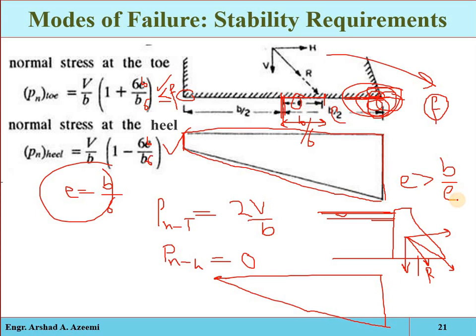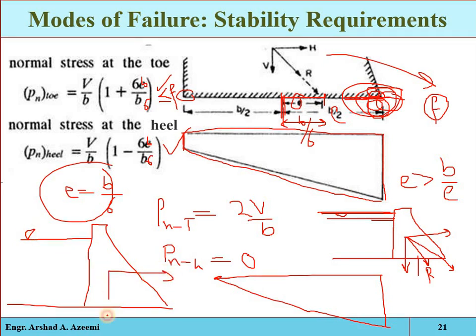Okay, is it clear? See again, suppose that is the foundation, here we have the structure, the obstruction, here we have the reservoir. So for example, that is the sum of the horizontal forces, this is the sum of the vertical forces. Suppose that is the resultant of these two, which is acting at an eccentricity from the centroid.